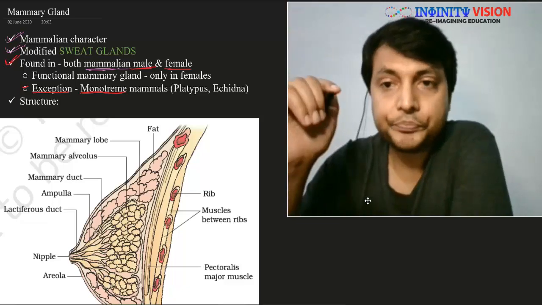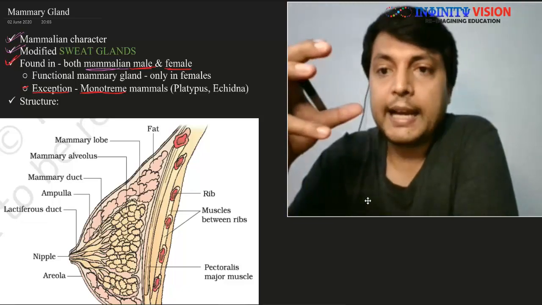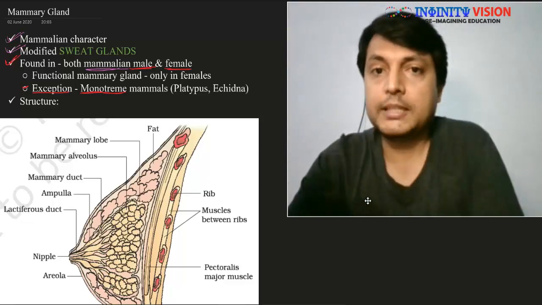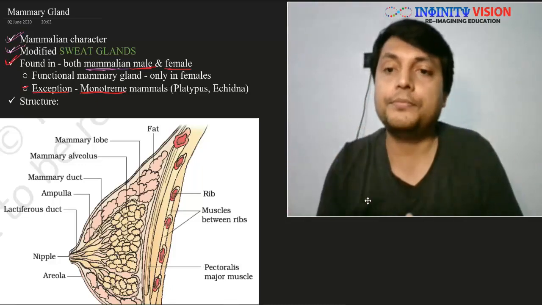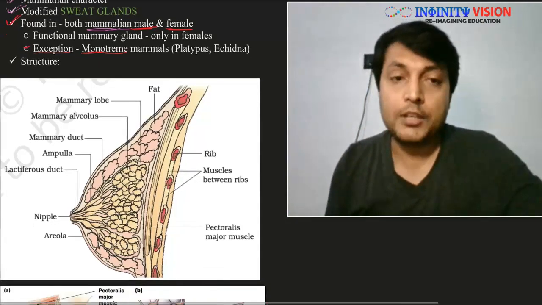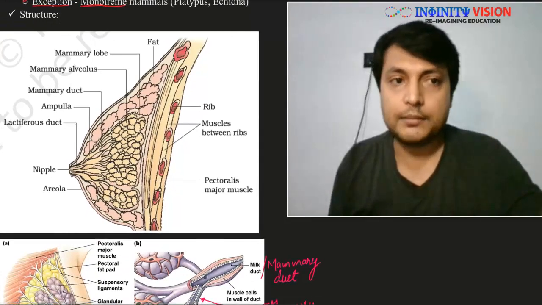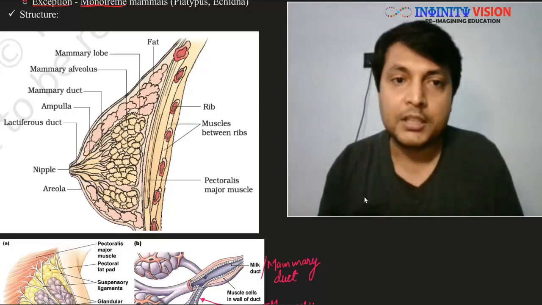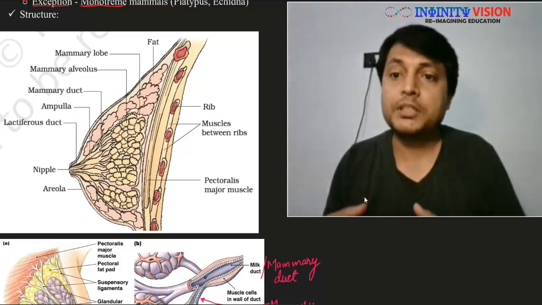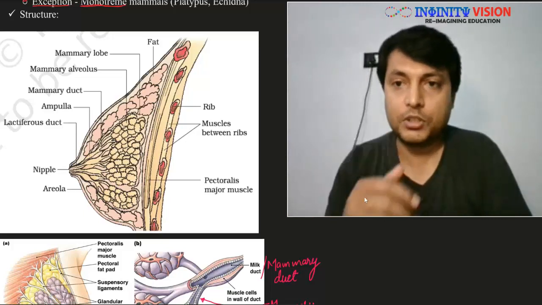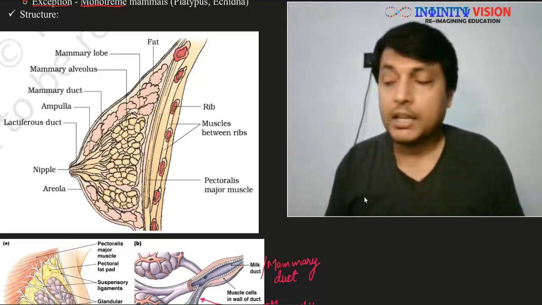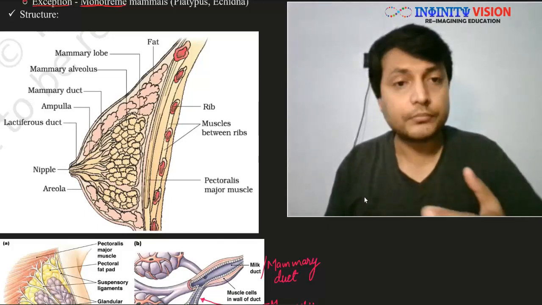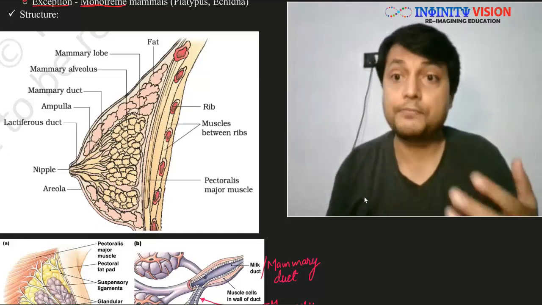Great. Now let us look at the structure of the mammary gland, and this is of more importance because NCERT focuses on the structure of the mammary gland. This figure I have directly taken from the NCERT. You can see the human female mammary gland is 2 in number, that is 1 pair, and they are present on the breast. They form the breast.